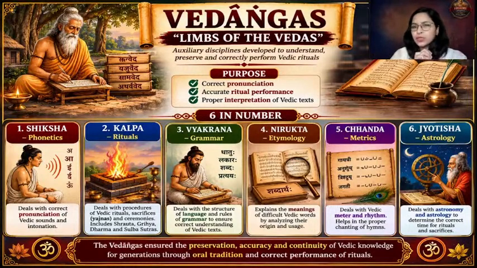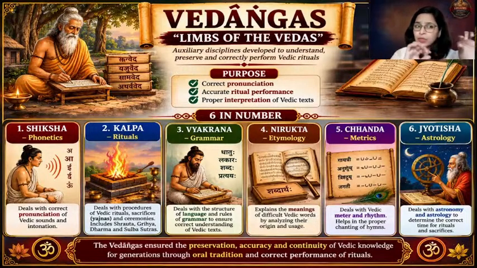So in India, everything, all the rituals, was done as per the planetary movements. Okay. So Kal, the time, was very important. They used to take into consideration which is a Shubha Kal, which is a Rahu Kal, which is not appropriate for performing these rituals. So that was clearly mentioned in this Jyotish Shastra. Okay. So these are Vedangas, the 6 limbs of Vedas.